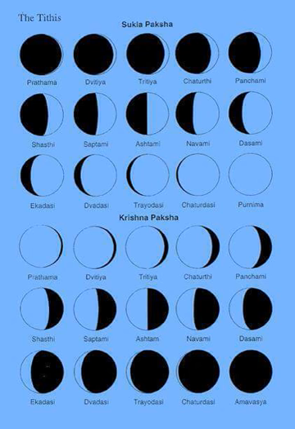Then we have Panchami. The moon is still decreasing in size. It's the 5th day of Krishna paksha. Then we have Shashti, which is the 6th day of Krishna paksha. Then we have Saptami. Then we have Ashtami, which is the 8th day of Krishna paksha. So Ashtami of Krishna paksha and Shukla paksha both have exactly a half moon, exactly the same size of moon. Then we have Navami of Krishna paksha. The moon is still decreasing in size. Then we have Dashami of Krishna paksha, which is 10 in Sanskrit. Then we have Ekadashi of Krishna paksha.